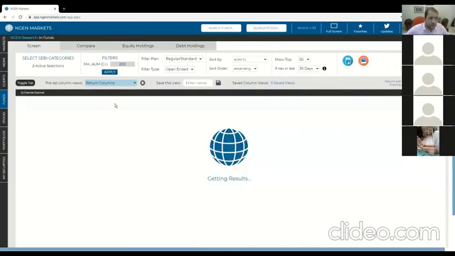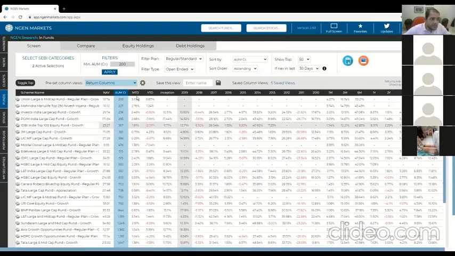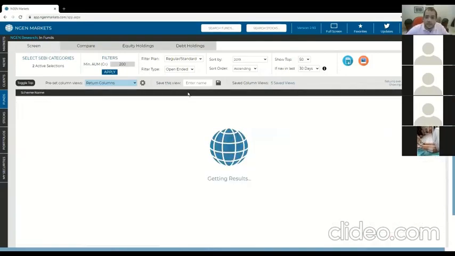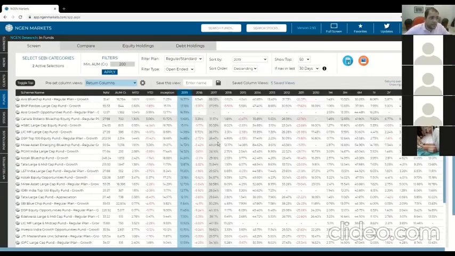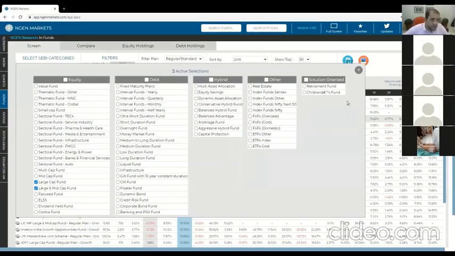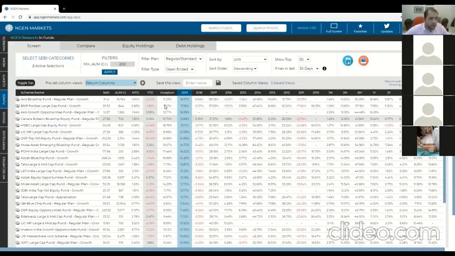So for example, if I look at return columns, I can very easily look at the best 2019, or the worst 2019 in this case for the funds that we're looking at. And so this is showing you large and mid-cap funds over 200 crores sorted by 2019 year returns, etc.